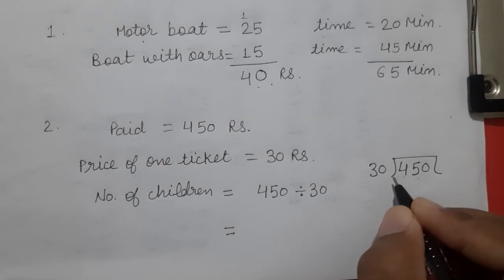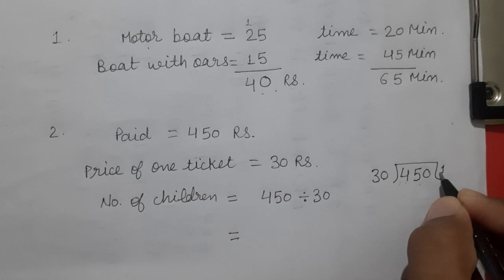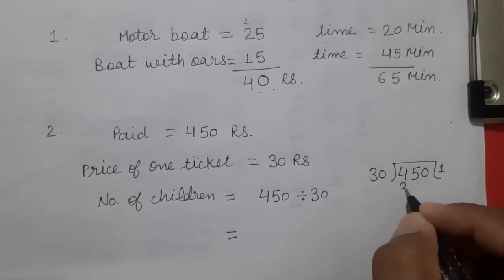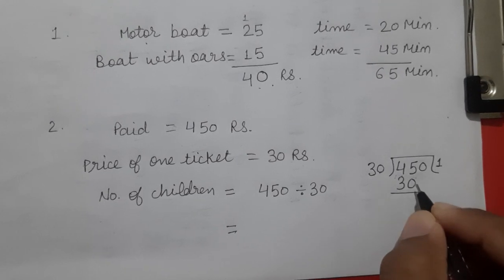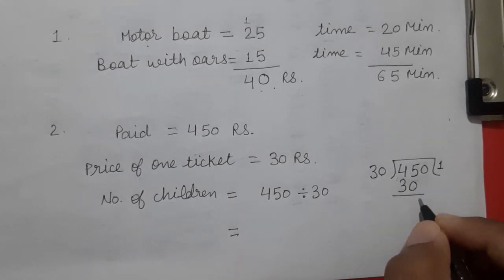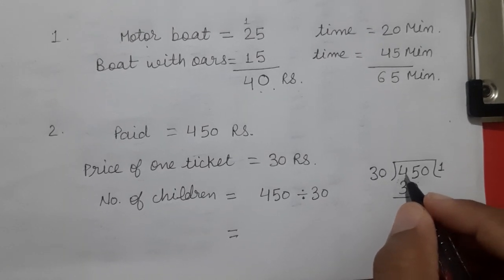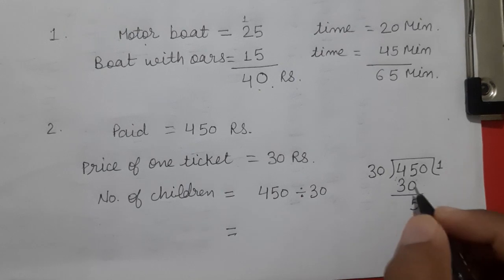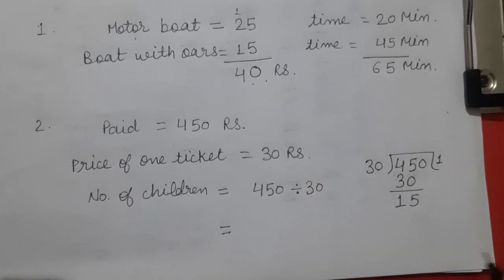That's why we multiply 30 by 1. We get 30 here. 5 minus 0, we get 5. And 4 minus 3, we get 1.